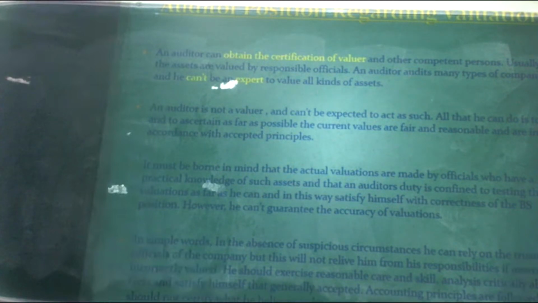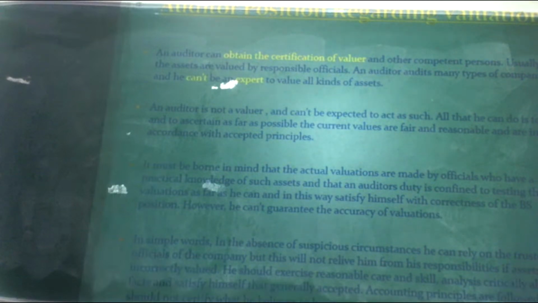An auditor audits many types of companies and cannot be an expert in valuing all kinds of assets. As the auditor is not a valuer, he can obtain the certification of the valuer, take his guidance, and value all the assets and liabilities.